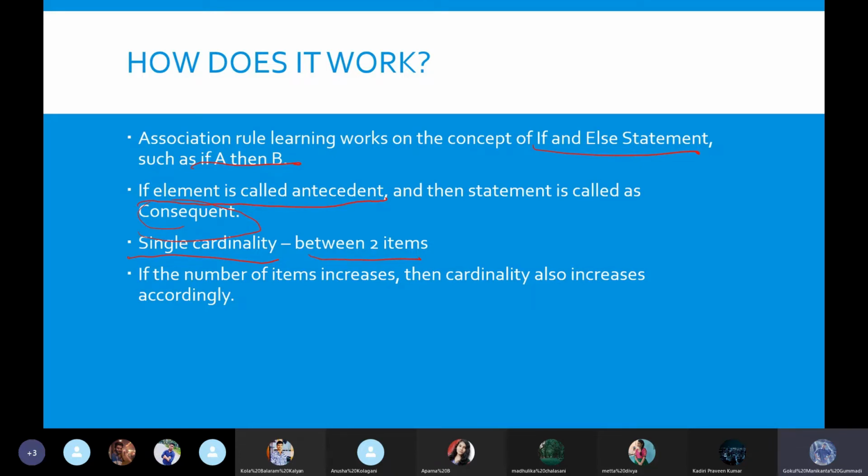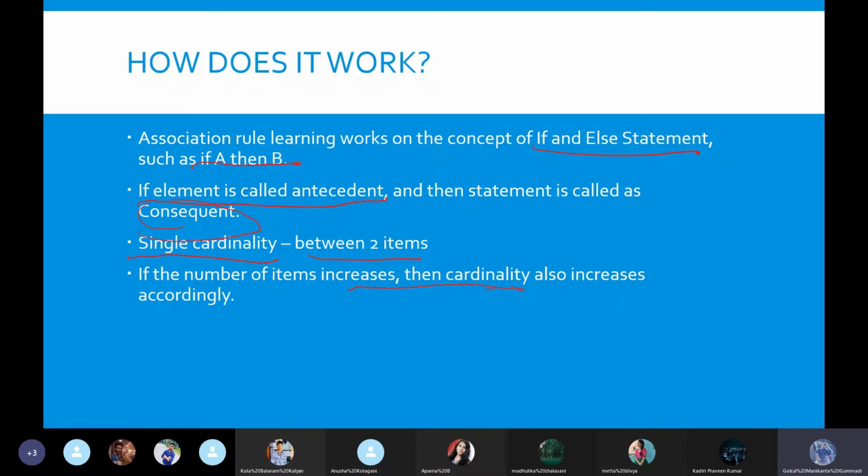Let's say we have 1,000 items in our big store, and we try to find the relationships, or associations, between all of them. These are called multiple cardinality. The cardinality increases when the number of items increases.